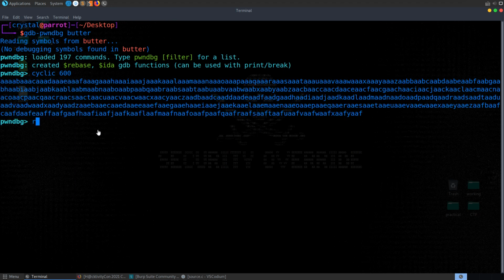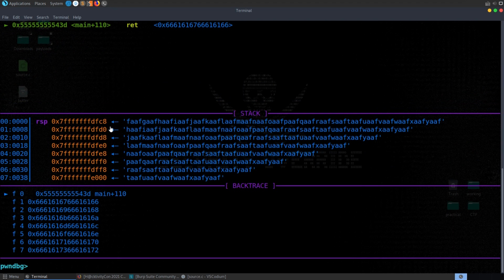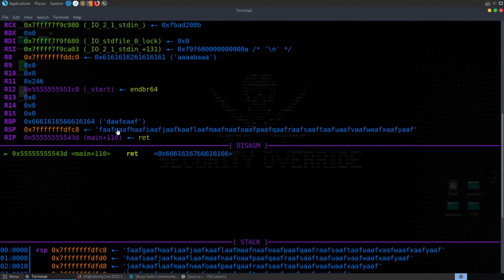We'll run the program, and it asks how many bytes does it take to overflow the buffer. We're going to enter in here 600 bytes. It's going to crash the program because we overflowed the buffer there, and we basically want to look and see RSP, this is where the return address would have been.